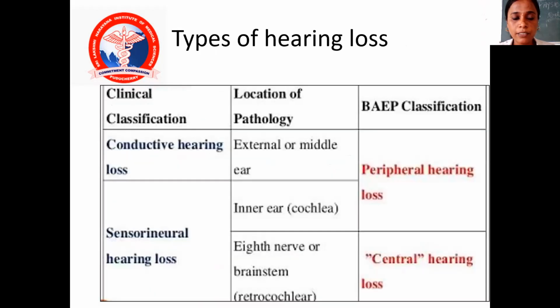Continuing with types of deafness: in conductive hearing loss, the location of pathology is the external and middle ear, whereas in sensorineural it is the inner ear, eighth nerve or brainstem. On BIEP classification, there is peripheral hearing loss as well as central hearing loss.